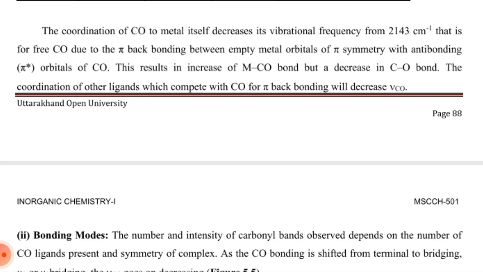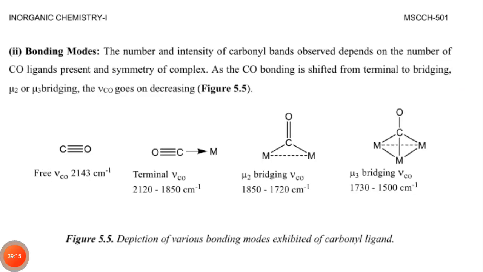Coordination of carbon monoxide to a metal itself decreases its vibrational frequency from 2143 per centimeter, that is, the value for free carbon monoxide, due to the pi back bonding between the filled metal orbital of pi symmetry and the anti-bonding pi star orbital of carbon monoxide. This results in an increase of the metal-carbon monoxide bond, but a decrease in the carbon-oxygen bond. The coordination of other ligands which compete with carbon monoxide for pi back bonding will increase the frequency of carbon monoxide.